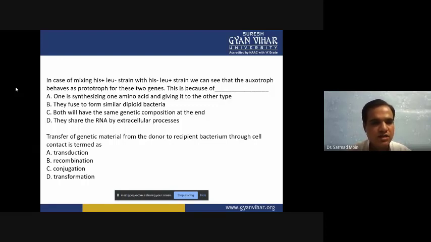Next question, transfer of genetic material from the donor to recipient bacteria through cell contact is termed as option A, transduction, option B, recombination, option C, conjugation, option D is transformation.